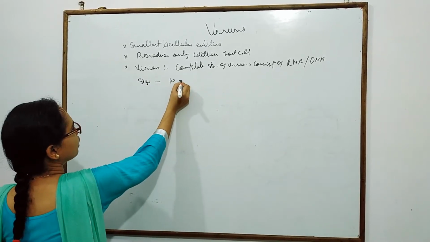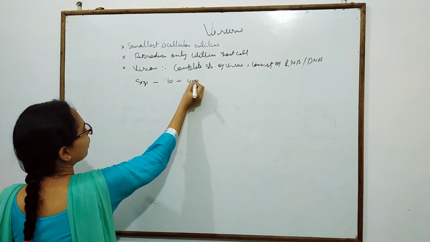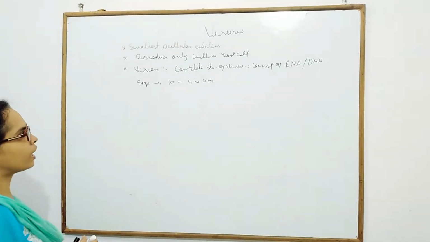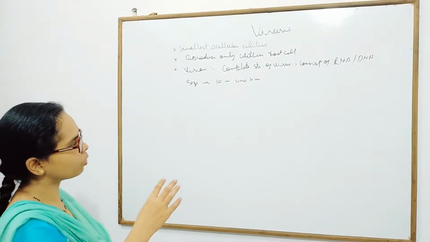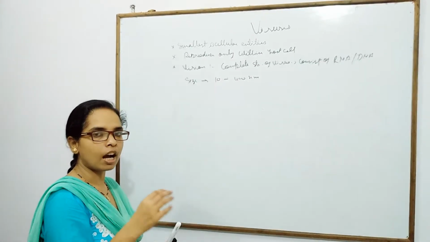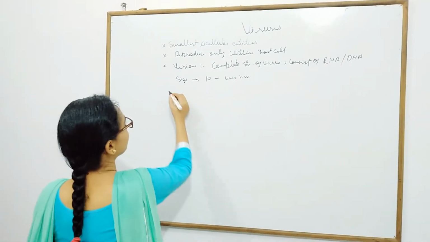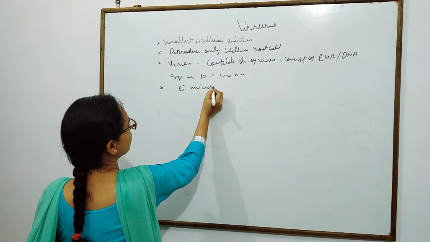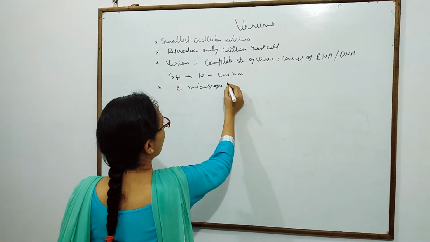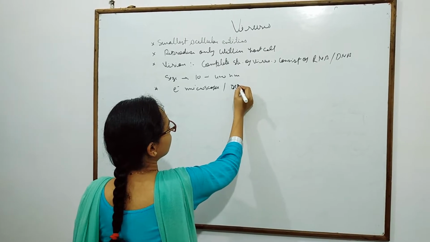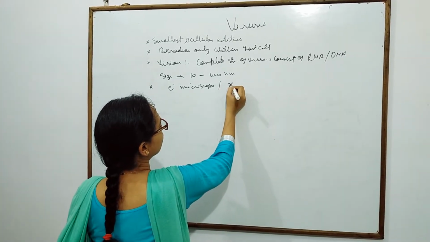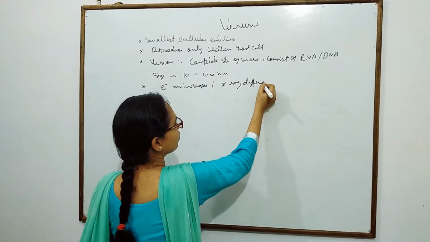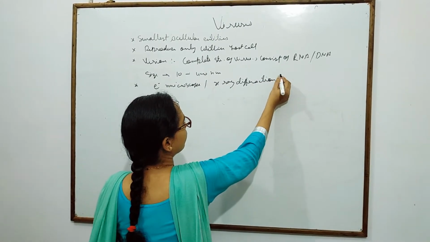Now we can discuss the size of the viruses. The size of a virus is 10 to 400 nanometers. Due to this small size, you can observe viruses through an electron microscope or X-ray diffraction technique.